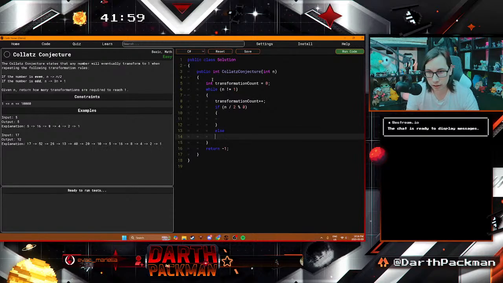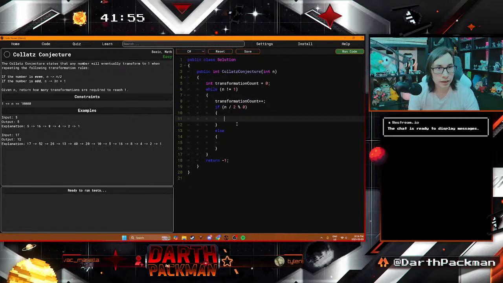Boom. Okay. So let's go back to here, and it says that if it's even, n equals n divided by 2. Boom. Easy. And then else, we will separate it just to make things easier here. Technically I shouldn't need to do brackets here.